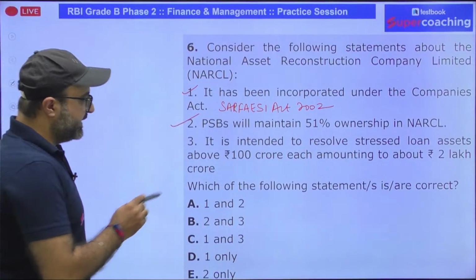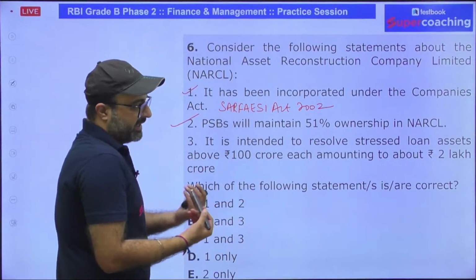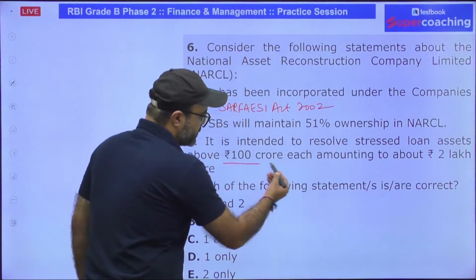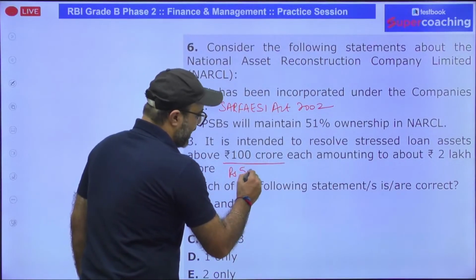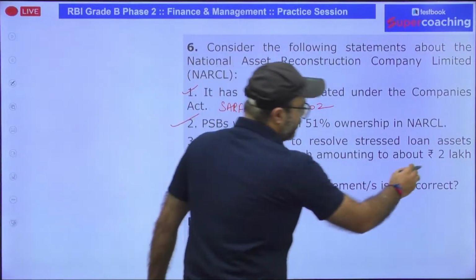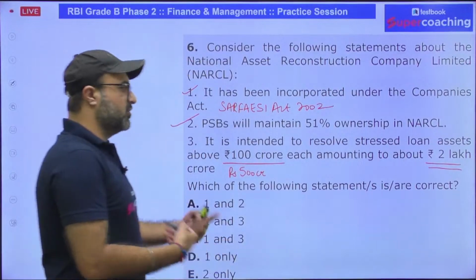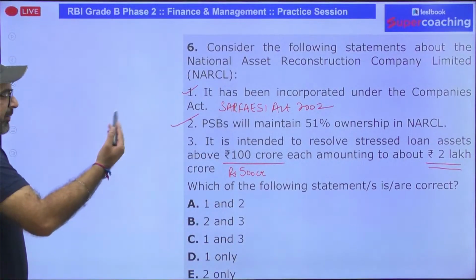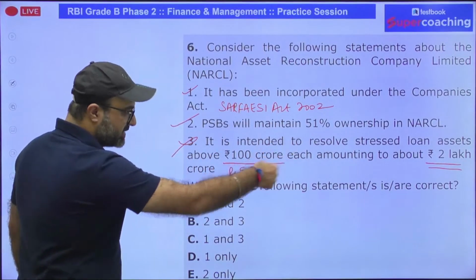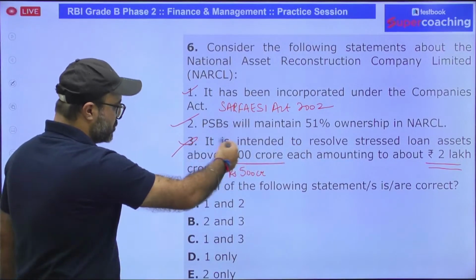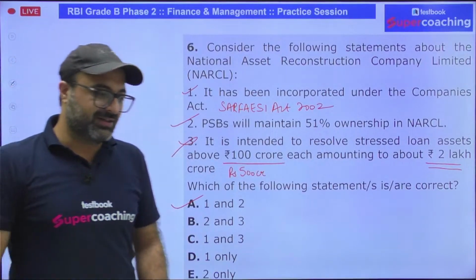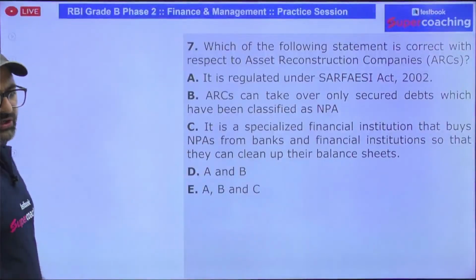That is true. When it was set up, it was intended to resolve stressed loans above 500 crore each in the starting, then 200 crore each, but overall total stressed loan which needs to be resolved with the help of NARCL is 2 lakh crore. So the third statement is incorrect, only this part. The rest, the entire 2 lakh crore part, is correct, but it should be 500 crores, so 1 and 2 are correct. So the answer is going to be A option, we will not go with the third option. Got it, guys? Moving on to the next question.